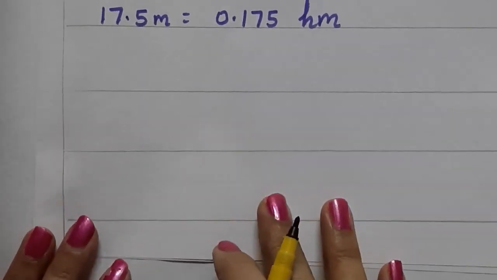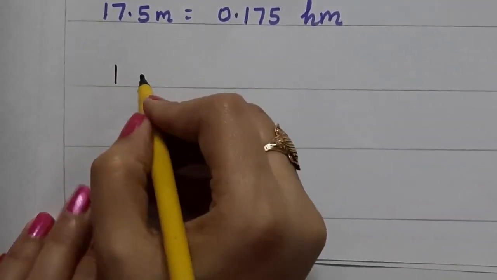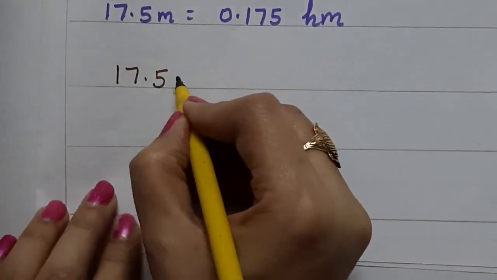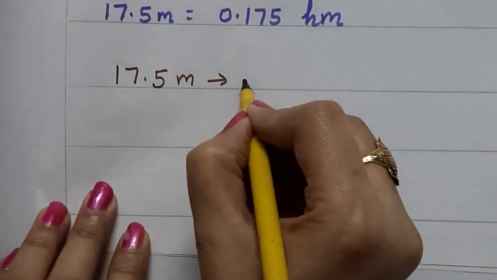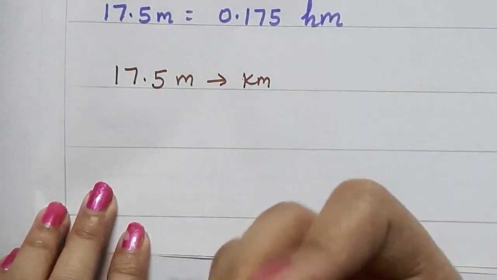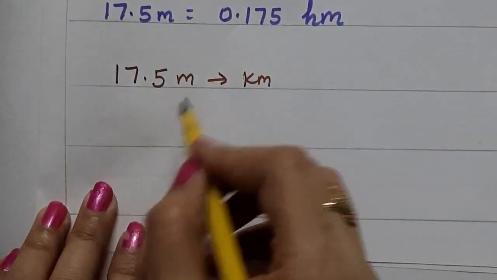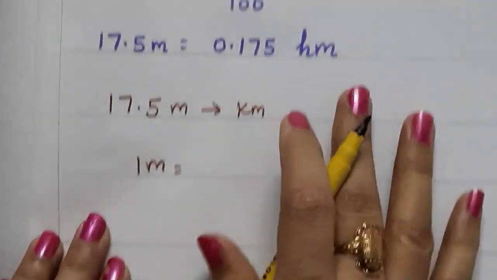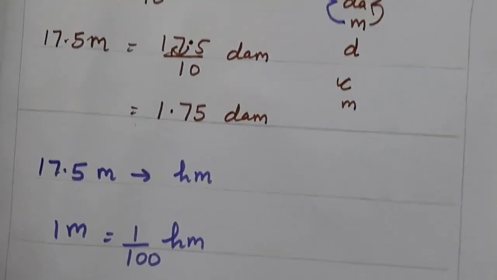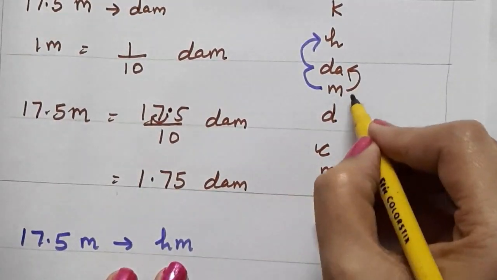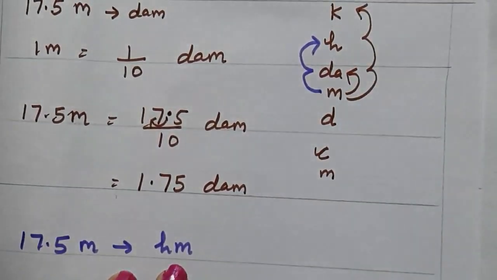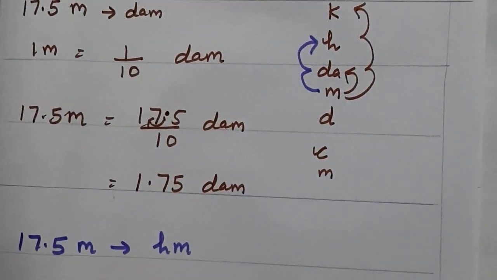And the last part in this question is convert 17.5 meter into kilometer. All the units are taken here for one single number. Now 1 meter is equal to how much kilometer? 1, 2 and 3 steps above. So 1 upon 1000. Okay.